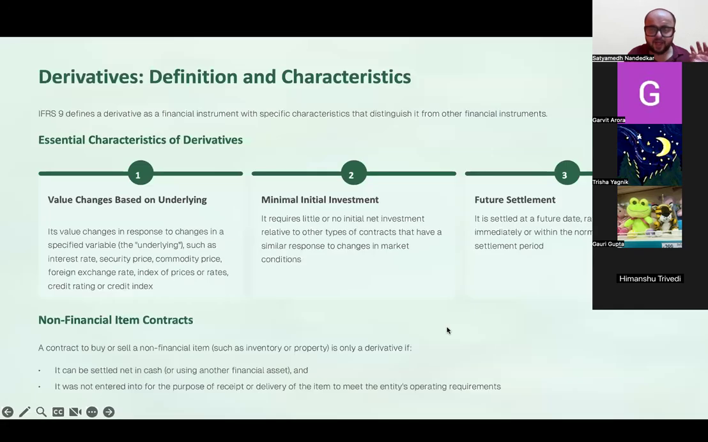P&L in that case. And most of these derivative contracts are settled into the future, and usually these contracts are settled for the net amount. Actual delivery of the underlying asset doesn't happen. Okay. A contract to buy or sell a non-financial item is only a derivative if it can be settled net in cash and it was not entered into for the purpose of receipt or delivery of the item.